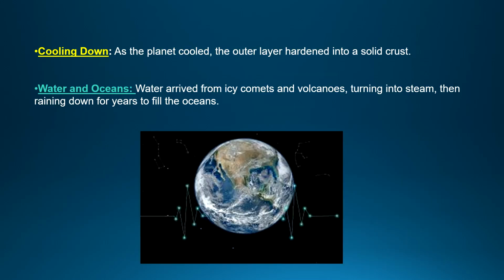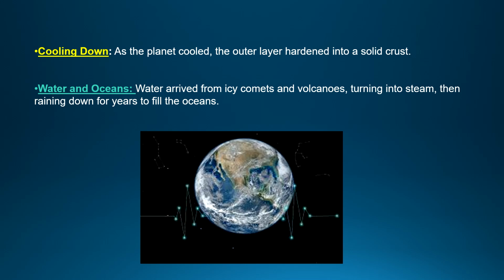Now, let me tell you in detail about the cooling down process. As the planet cooled, the outer layer hardened into a solid crust. So friends, you might have understood that when the earth was hot, it was in gaseous form. But as soon as it started cooling, the outer layer started to solidify, and then it turned into a solid crust where we are all living right now, the land surface.